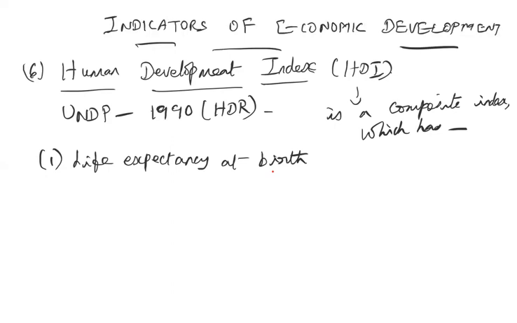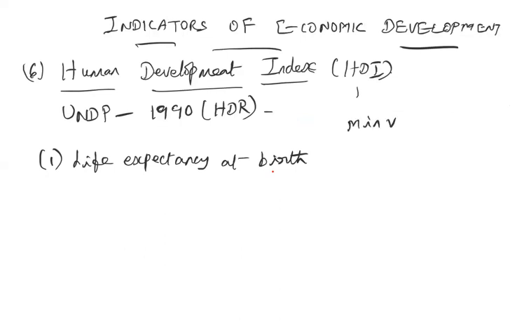So how do they calculate? Based on some formula, they have given a certain minimum value and maximum value for each and every indicator. Based on this minimum and maximum value, it is identified in which category the country falls.